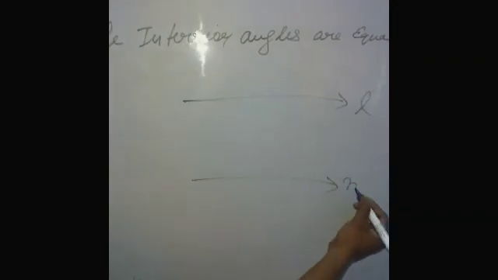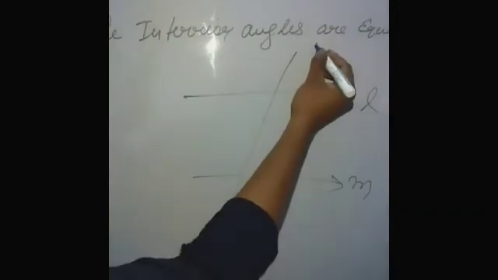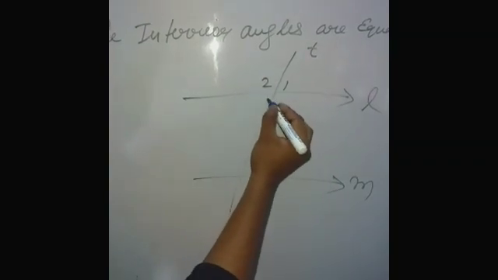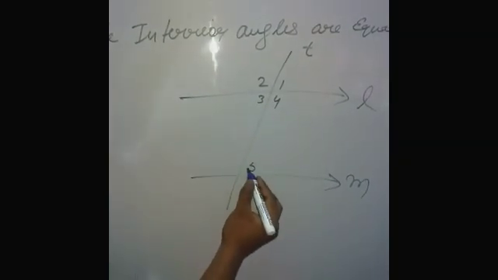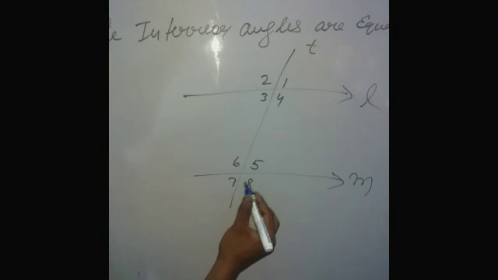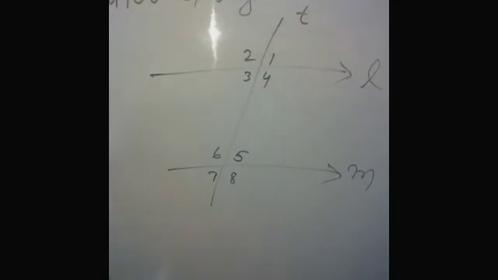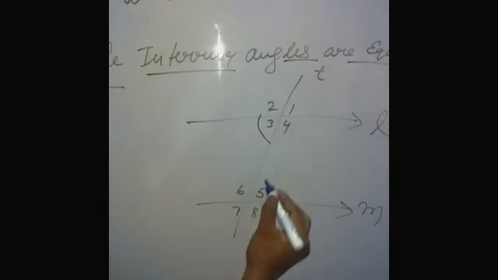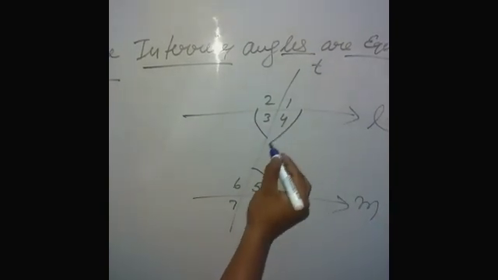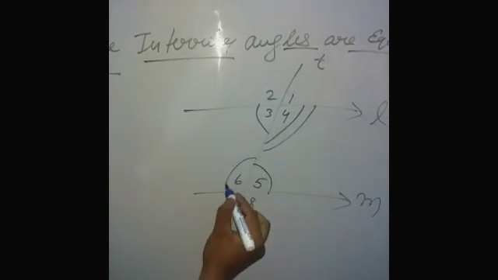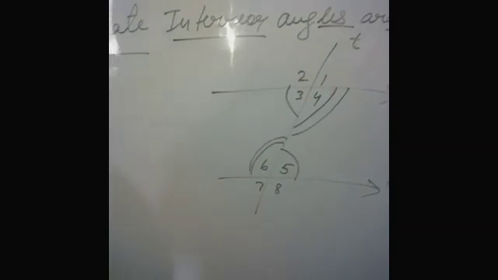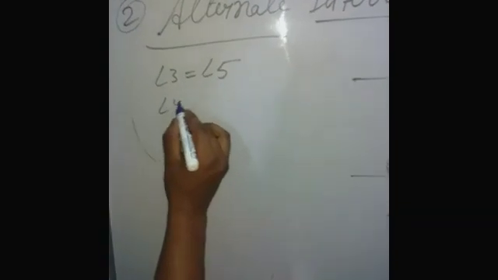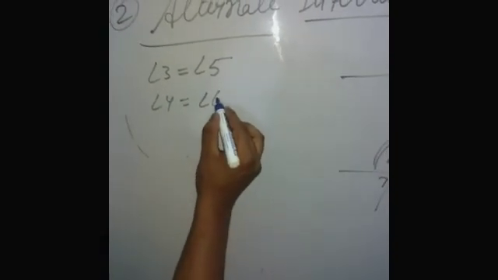L and M are parallel lines. T is a transversal line. Angle 1, angle 2, angle 3, angle 4, angle 5, 6, angle 7, angle 8. It says that alternate interior angles are equal. So angle 3 equals angle 5 and angle 4 equals angle 6. These are alternate interior angles.